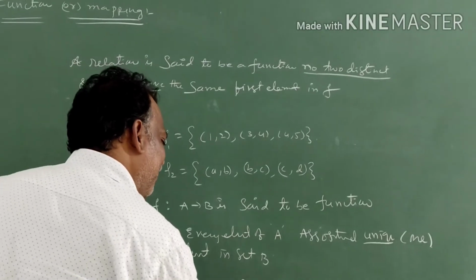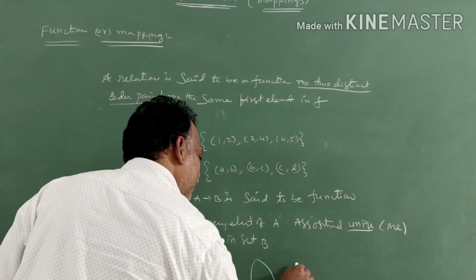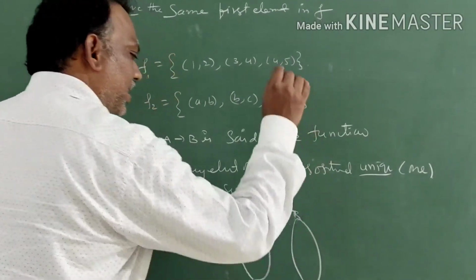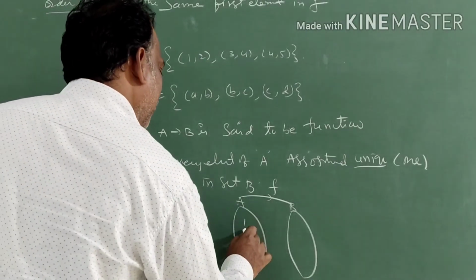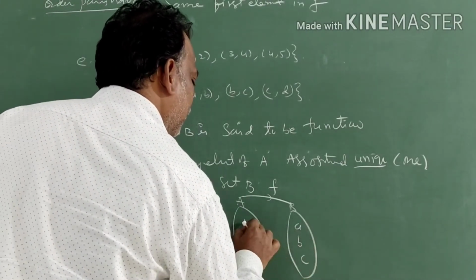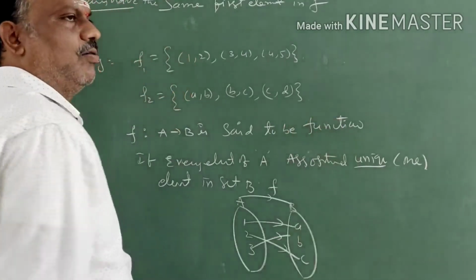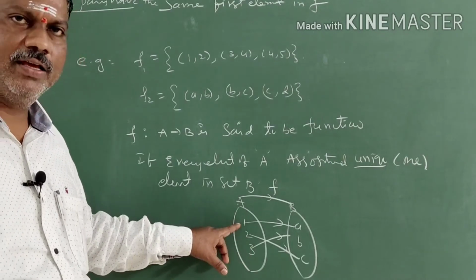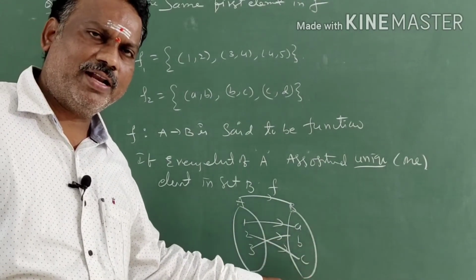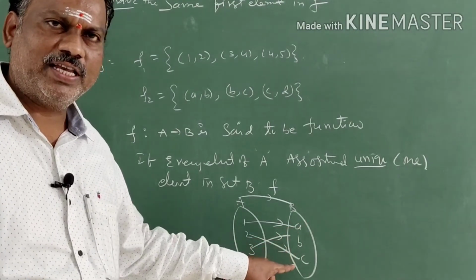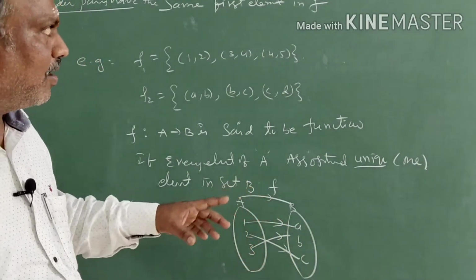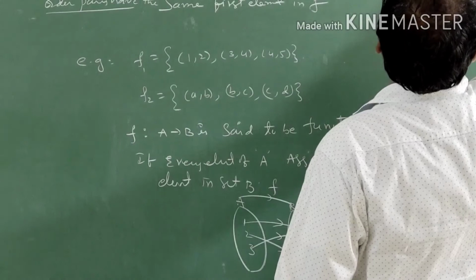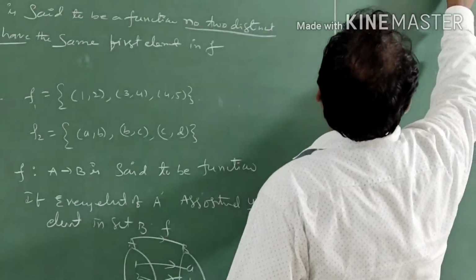For this, I will write an example. This is set A and set B. f is a mapping from A to B. So now, for each and every element of set A, a unique element in B is associated. So we will say that f is a function. Clear, students? Now I will write the definitions of image and pre-image.